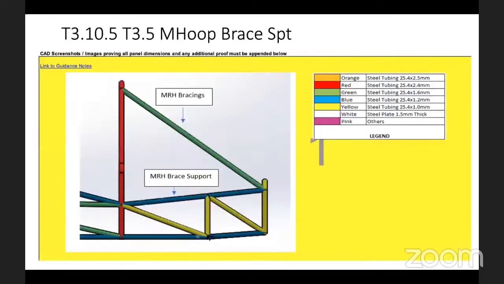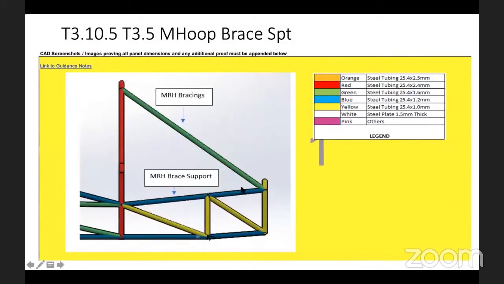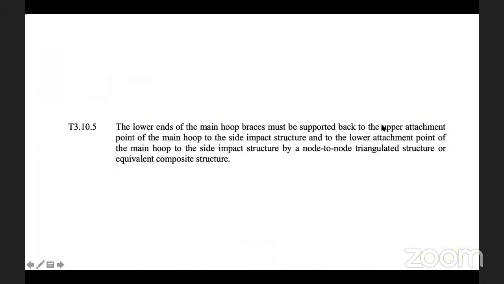So when it comes to you to place the CAD image, you need to rightly identify which member is what. This is the most important task here. If it is a bracing, fine, just name it as a bracing, main hoop brace support, and then you need to re-understand what the rule says, the lower end of the main hoop brace. So if you can see my cursor, the lower end is this, and what it has to do, it has to support back to the upper attachment point of the main hoop,